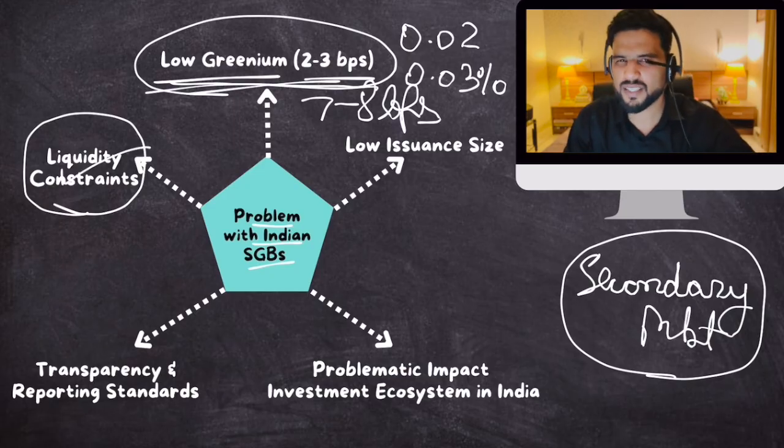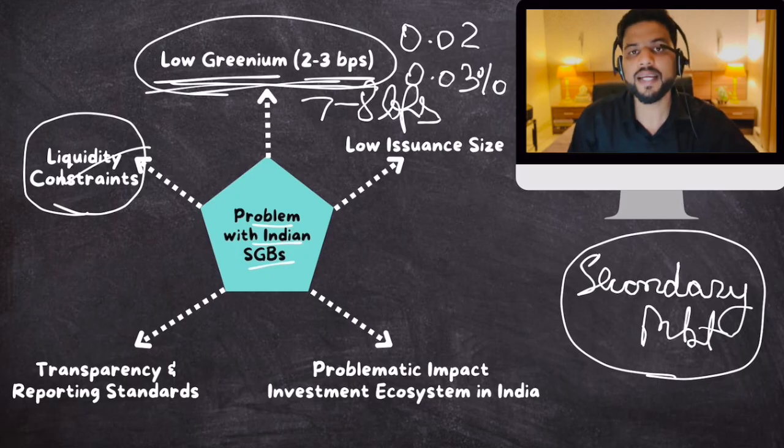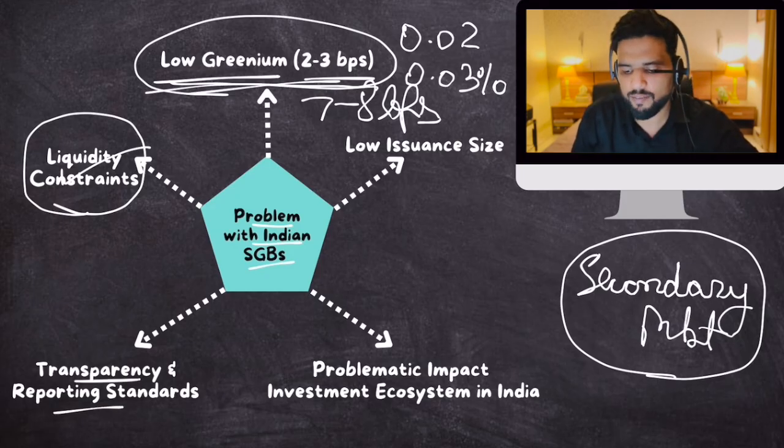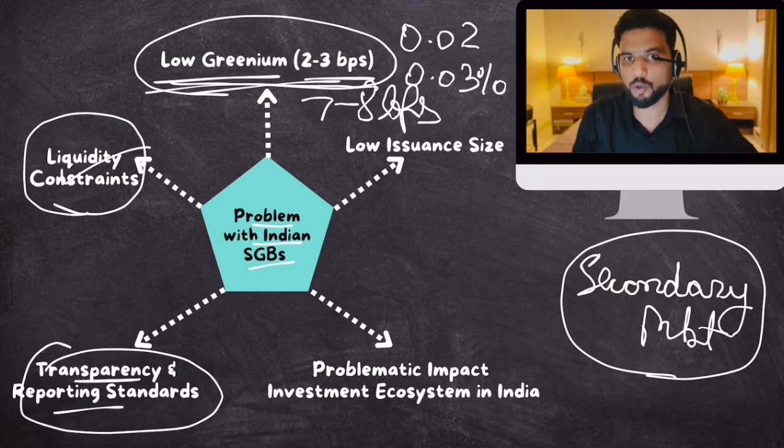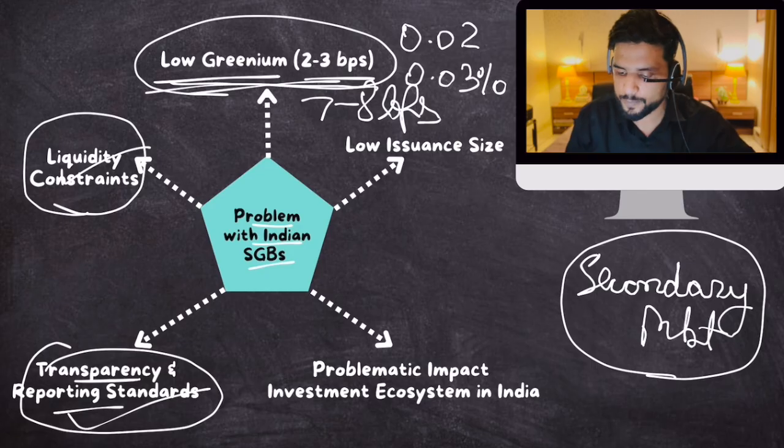So that is why investors are a little panicky when they are to buy these bonds. Then investors want to know whether their money is being genuinely used for green projects or not. For that, government needs to have good transparency and reporting standards. The Indian government is not that good with that. So global investors are not that attracted towards it.